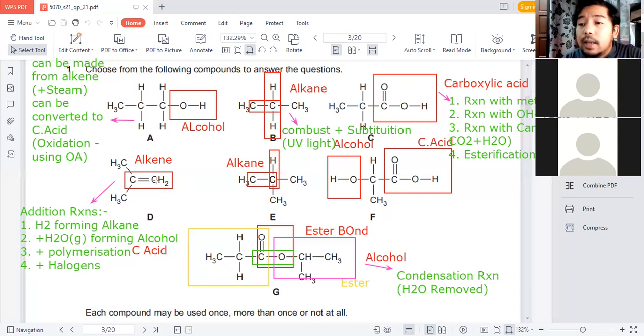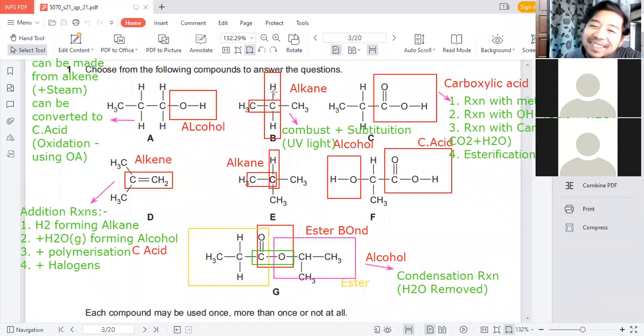Another example of condensation polymerization is the formation of protein from amino acids. You're going to have an amide linkage, or peptide bonds, as we call them. So far so good? Yes, okay, that's good.